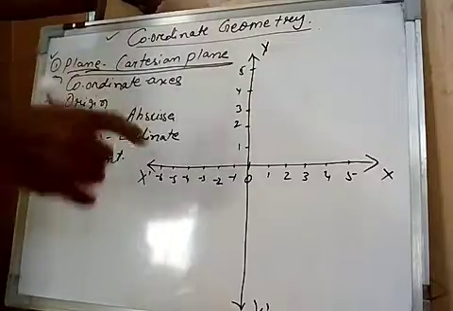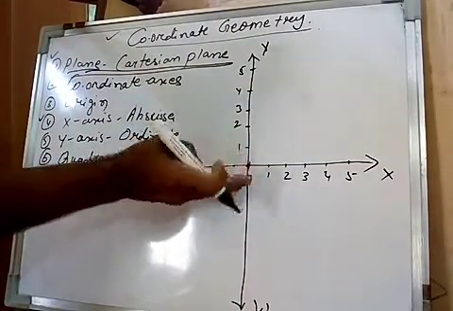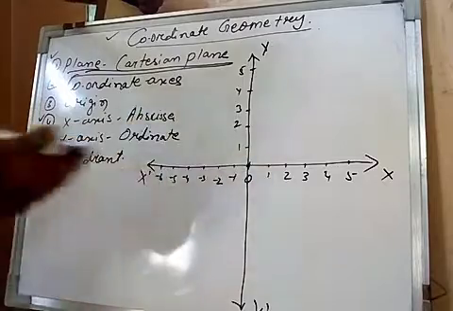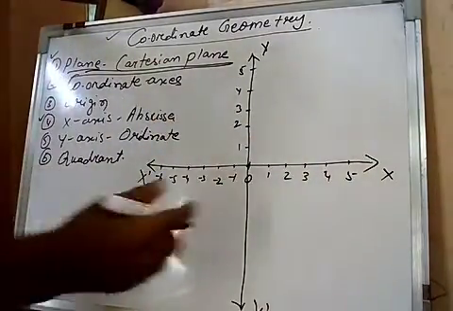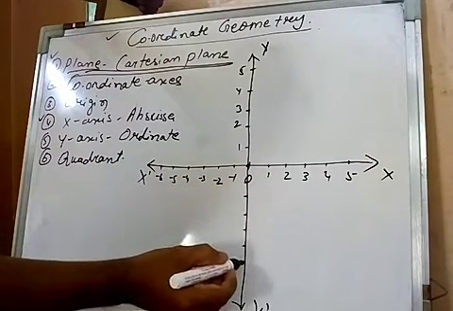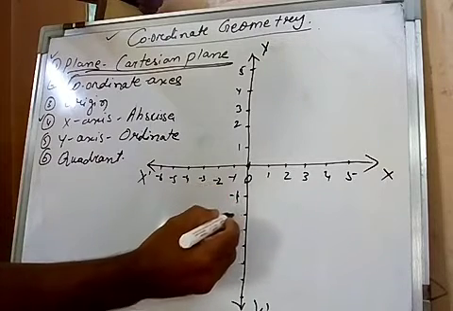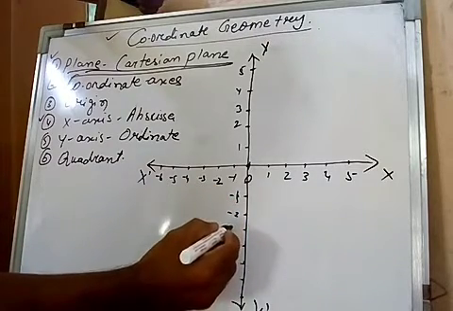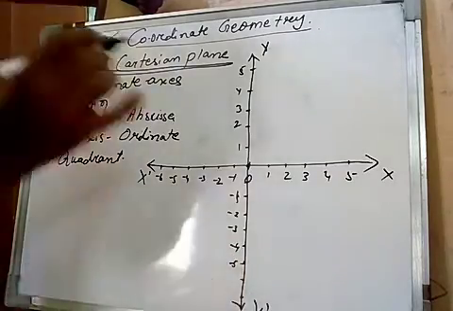So this is the y-axis. Now this one is 0. Starting from 0, upwards all are positive, downwards all are negative. Right side positive, left side negative. So here also at equal distance, all the negative integers downwards: -1, -2, -3, -4, -5 and so on.